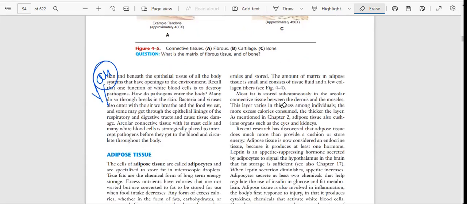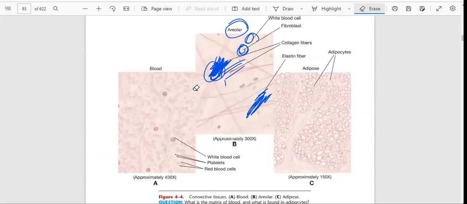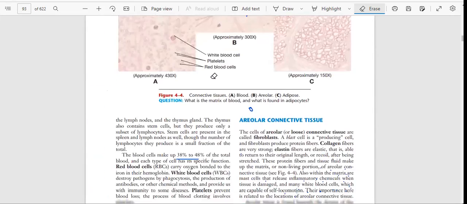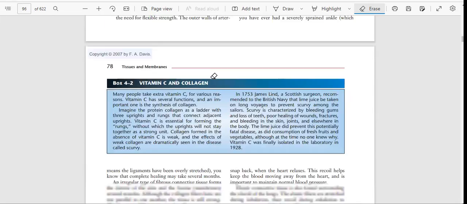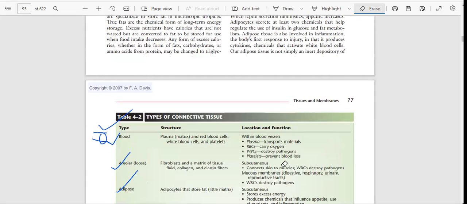So I think you understood about adipose tissue. We talked about blood and loose connective tissue. We have adipose tissue, then after that fibrous connective tissue. So I think today we should end the session here.